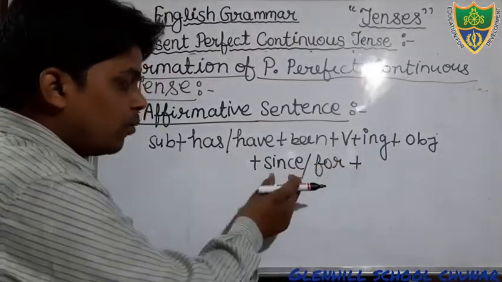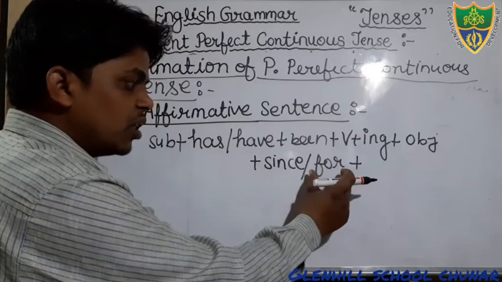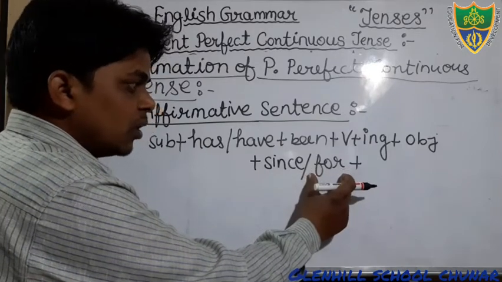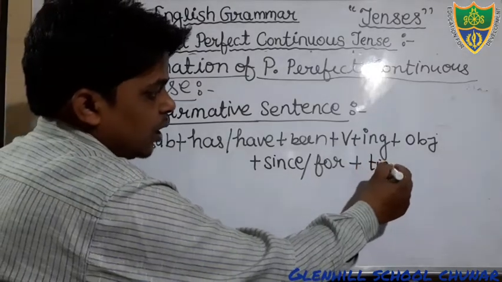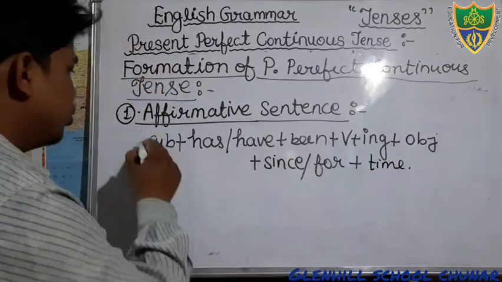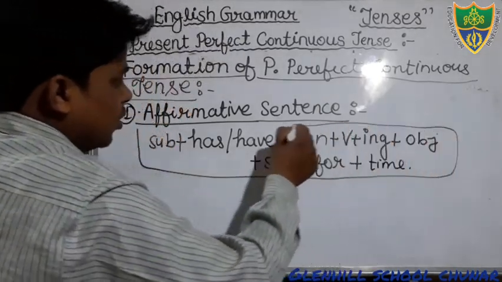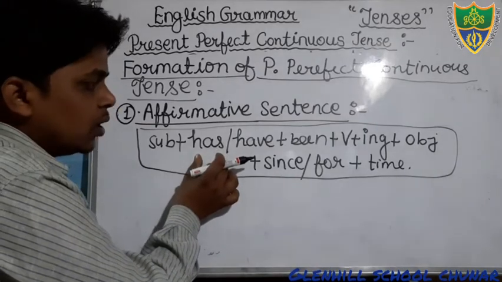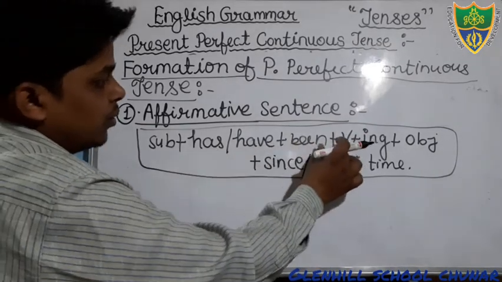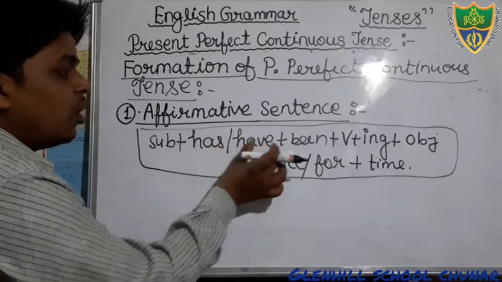Since or for: for the fixed time we will use since. For unfixed time, that is uncertain, we will use for. And then after we will mention the time. This is your structure, you should keep it in your mind. Subject will be there, helping verb will be there, and in the helping verb you will use has been or have been.